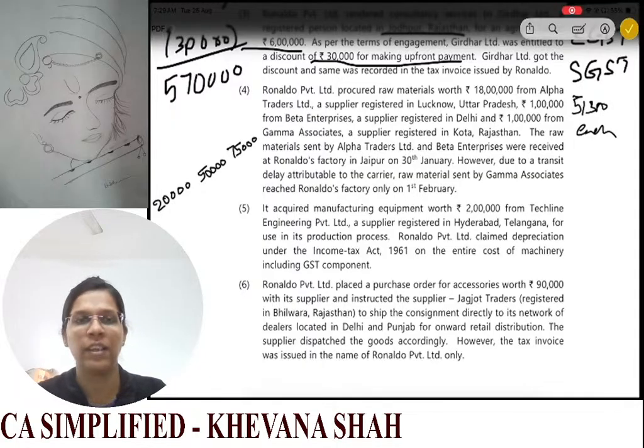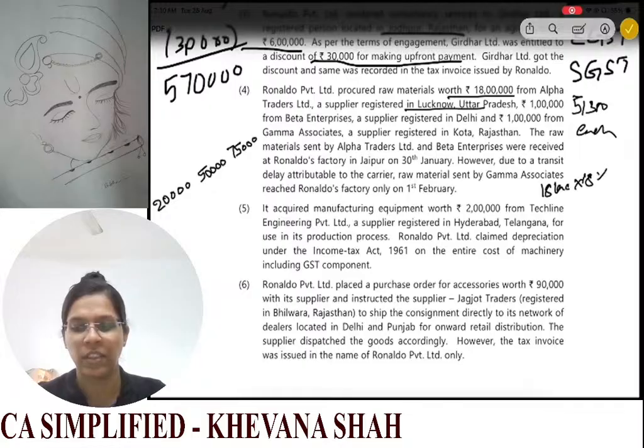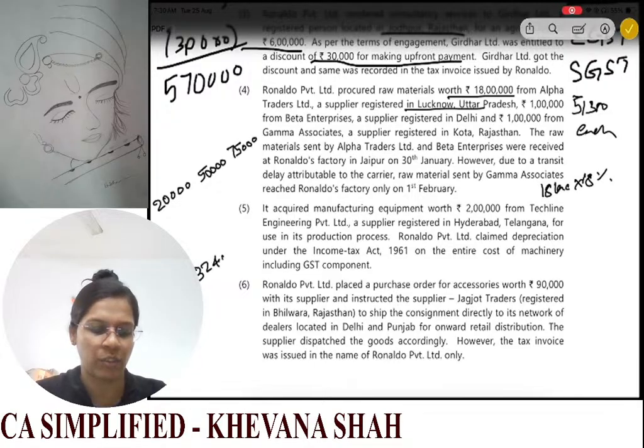Now what they are saying is that they procured raw materials worth 18 lakh from Alpha, a supplier registered in Lucknow, UP. So for these 18 lakhs worth of raw materials purchase, your IGST will be leviable. Okay, so IGST on 18 lakh at 18%. So your IGST tax liability will be 3 lakh 24,000.